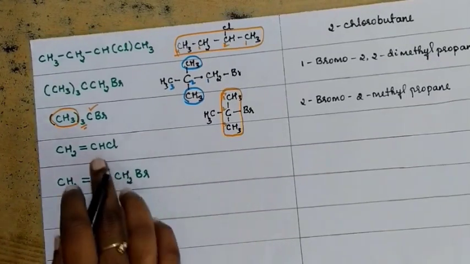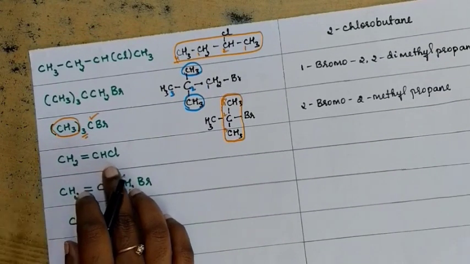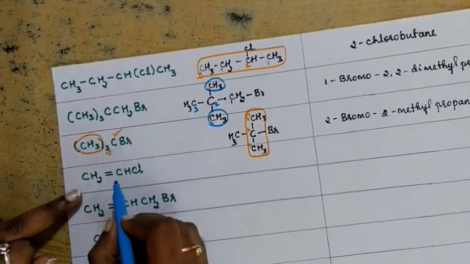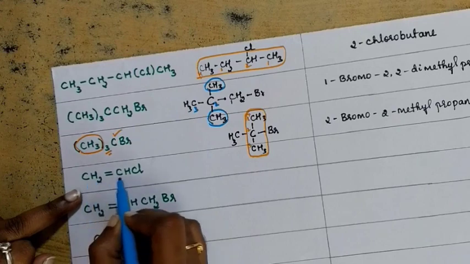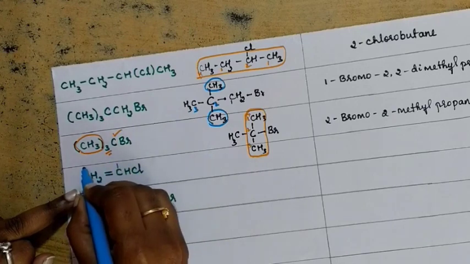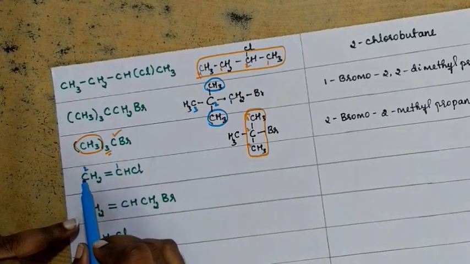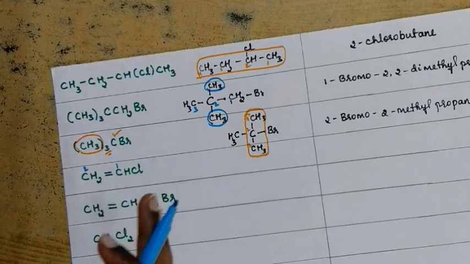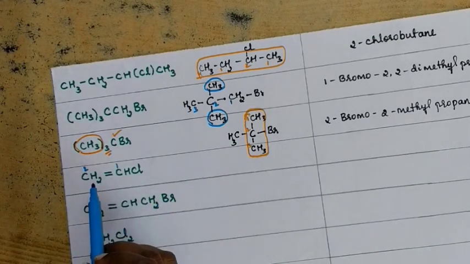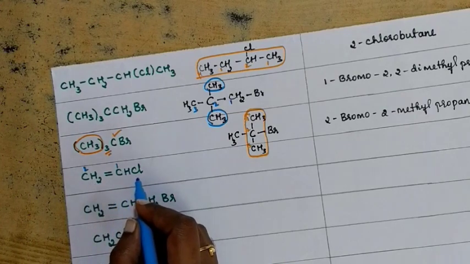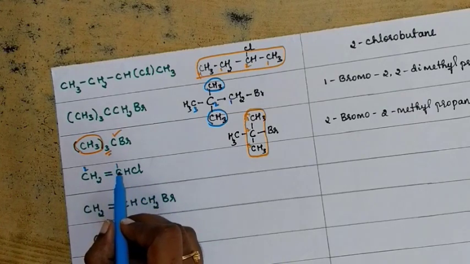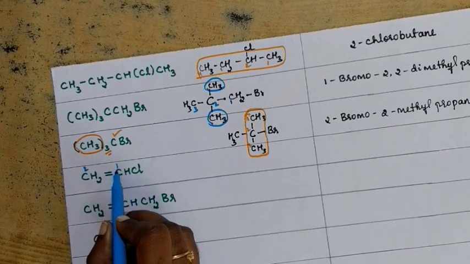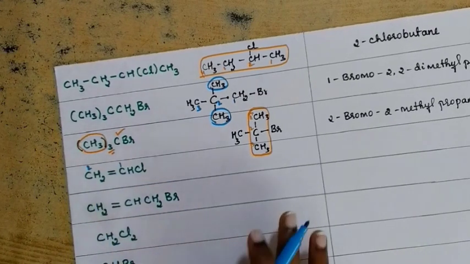Okay, now let's see what you can name for this compound. It's very easy, no need to rewrite it again, it is directly given. 2 carbon atoms are there, so they will be included in the parent chain, 1, 2. You may think that numbering can be from left to right. No. If that is the case, the double bond will definitely get first position and chlorine will get second position. But if you number from right to left, the double bond is going to get first position and chlorine is also going to get first position.